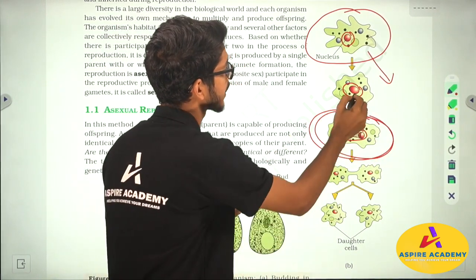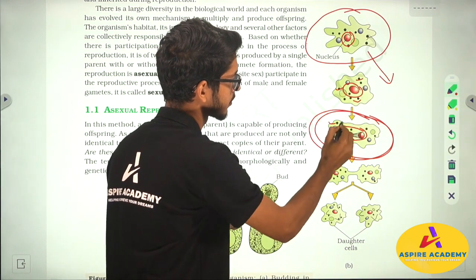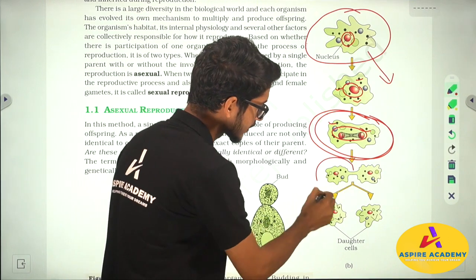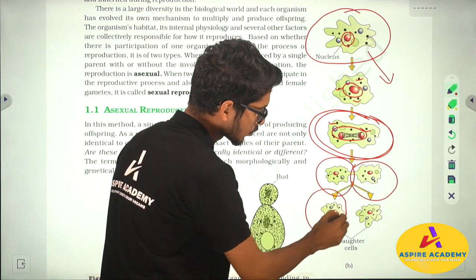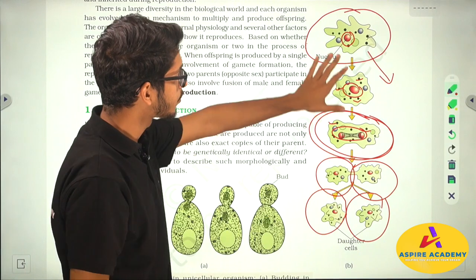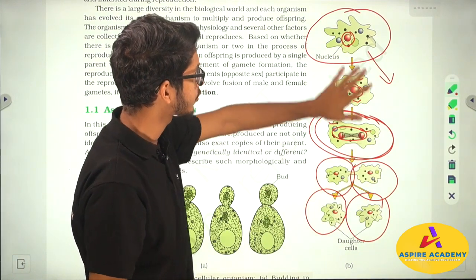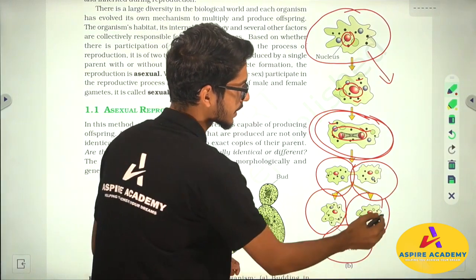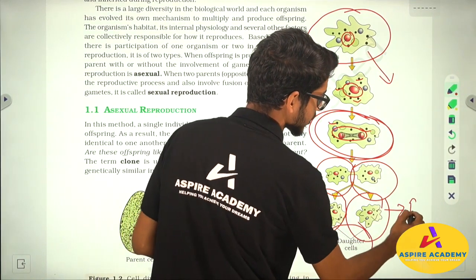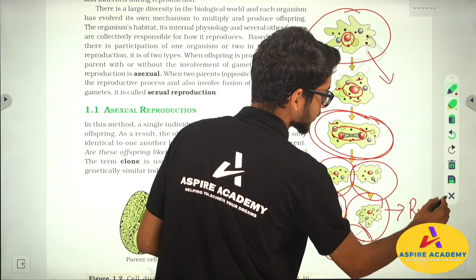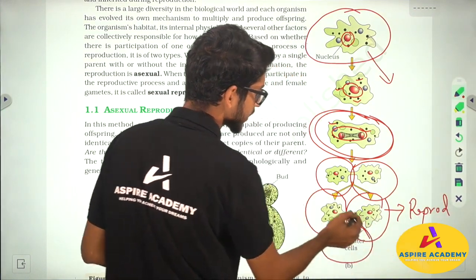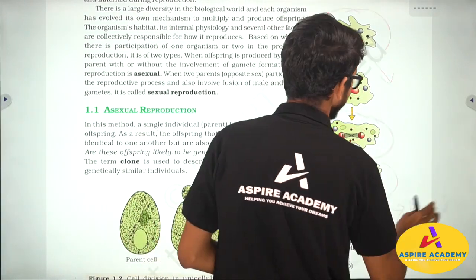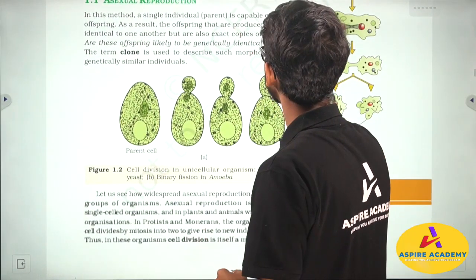At the same time the cellular materials also get doubled inside the cell, and finally this cell divides into two separate cells which are almost similar to their old parent, and these are called daughter cells. Also we can say this is the reproduction of amoeba. That means this is an amoeba and this is also an amoeba. So this is the reproduction in the case of amoeba.